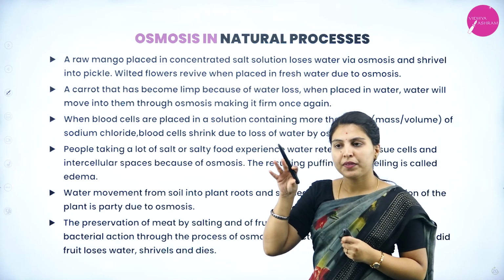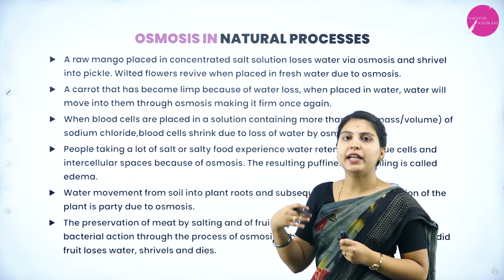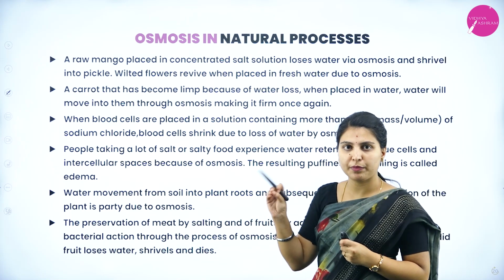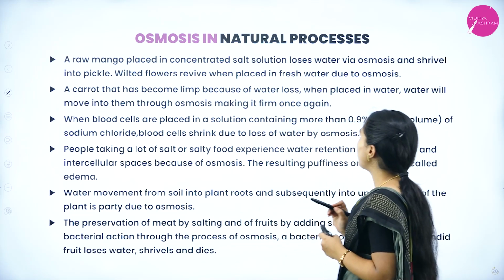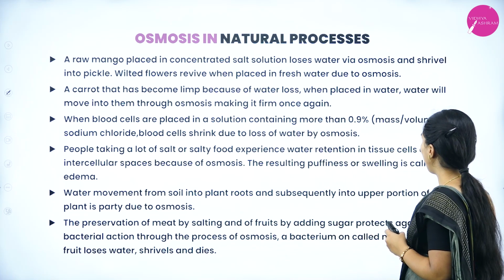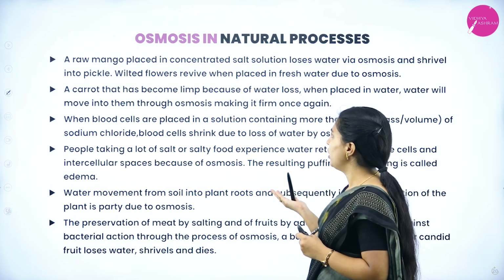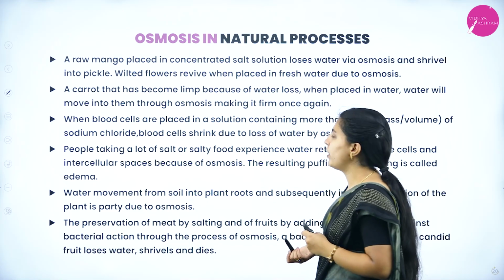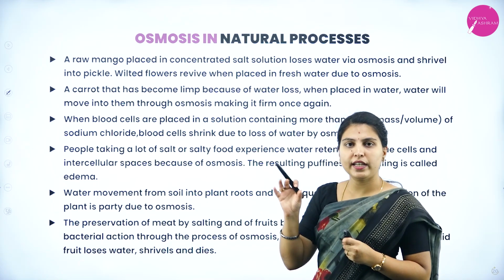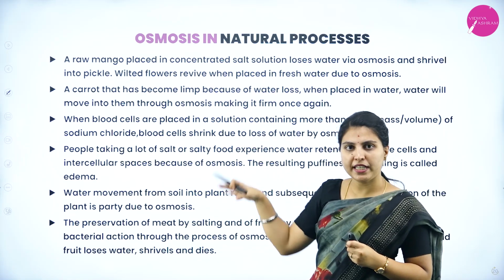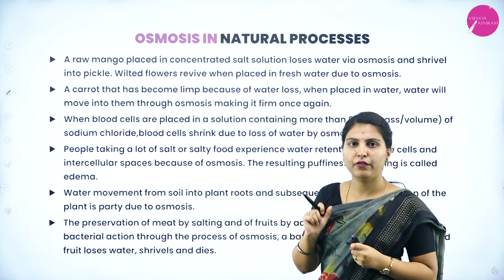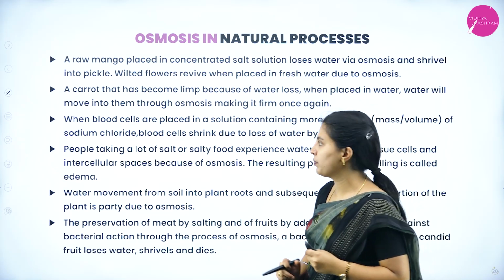Wilted flowers, meaning unblossomed flowers, will blossom or become fresh when placed again in water. A carrot that has become limp because of water loss, when placed in water, will take water in through osmosis, making it firm once again. Even when a carrot has become completely stale and is placed in water, it will become a little bit fresh through the process called osmosis.